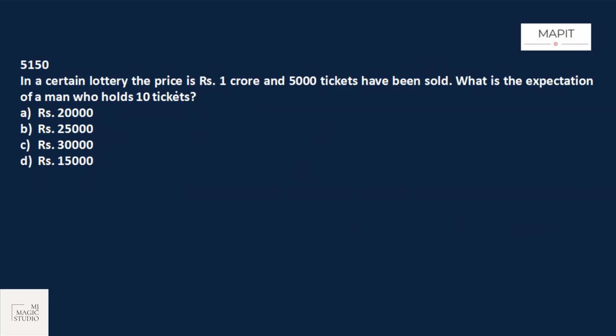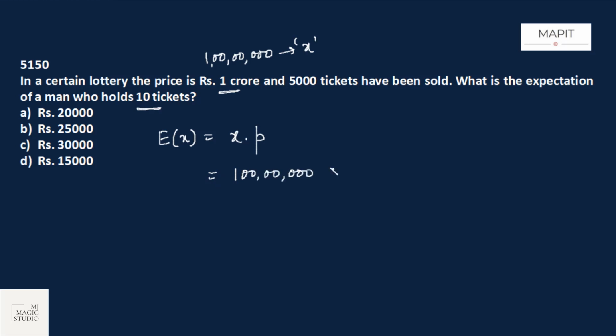In a certain lottery, the prize is rupees 1 crore, and 5,000 tickets have been sold. What is the expectation of a man who holds 10 tickets? Expectation is given by X, the amount of the ticket, into the probability that he would be able to win it. So X is rupees 1 crore, and the probability that he would be able to win it is,